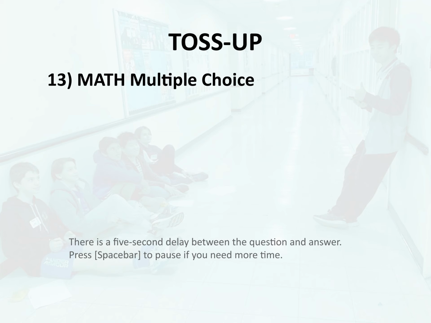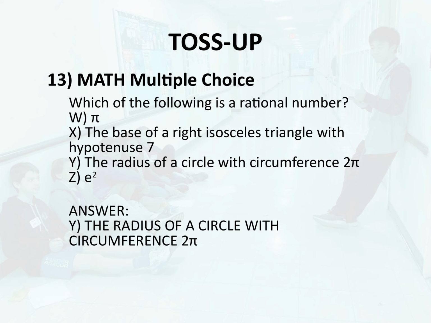Toss-up 13. Math. Multiple choice. Which of the following is a rational number? W, pi. X, the base of a right isosceles triangle with hypotenuse 7. Y, the radius of a circle with circumference 2 pi. Z, e squared. Answer. Y. The radius of a circle with circumference 2 pi.